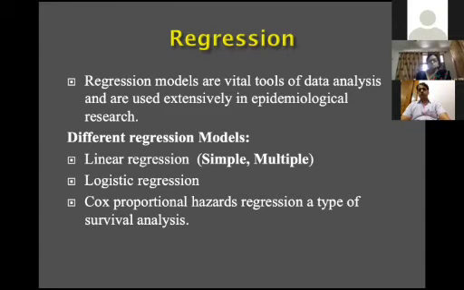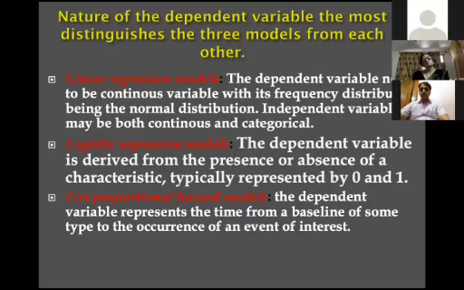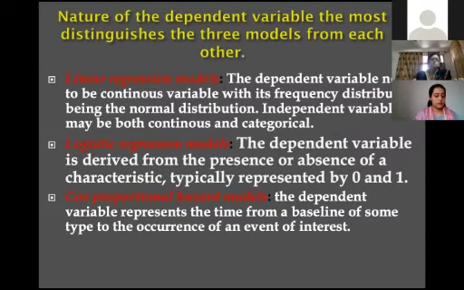Which regression model to use always depends upon the type of the dependent variable. In linear regression models, the dependent variable needs to be continuous and normally distributed, and independent variables can be continuous or categorical.